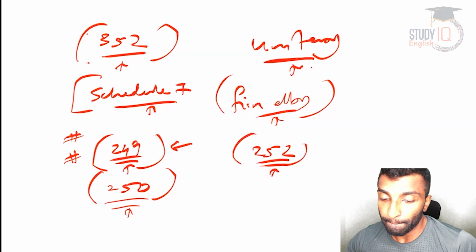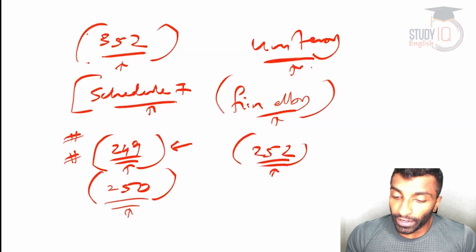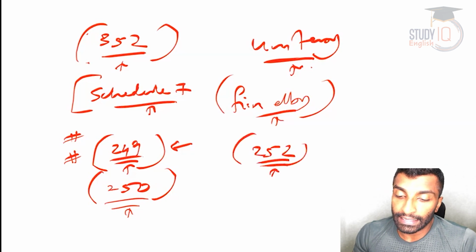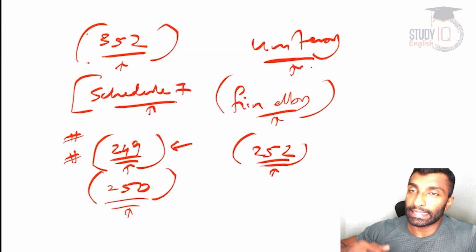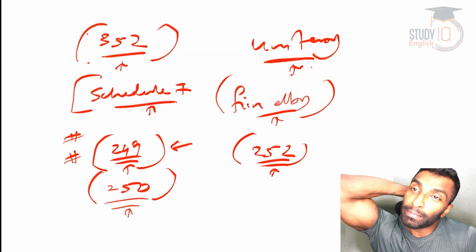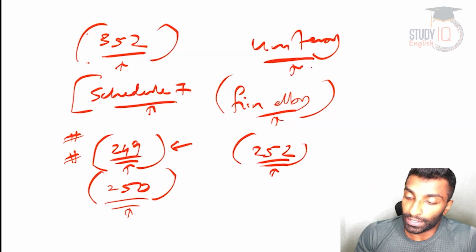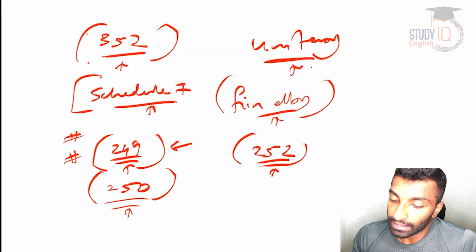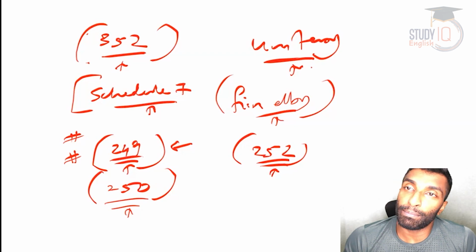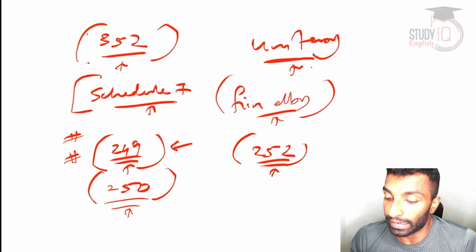252, just write that. Under Article 252, two or more state legislatures pass a resolution authorizing the Parliament to legislate over the state subject. Then Parliament assumes legislative jurisdiction over that state subject, and the law remains in place till the time the same law is repealed by the Parliament itself.